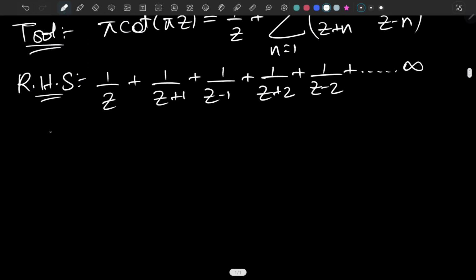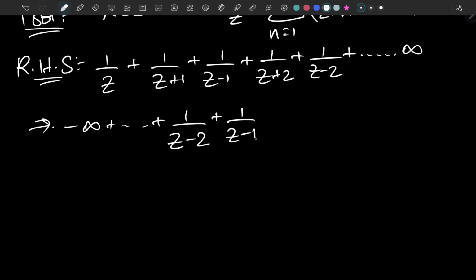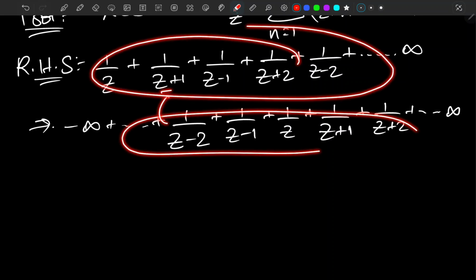Now let me write it in a different manner. We can write this as the sum from negative infinity, up to 1 over z minus 2 plus 1 over z minus 1 plus 1 over z plus 1 over z plus 1 plus 1 over z plus 2 and all the way up to positive infinity. And this is the same thing that is being written over here.